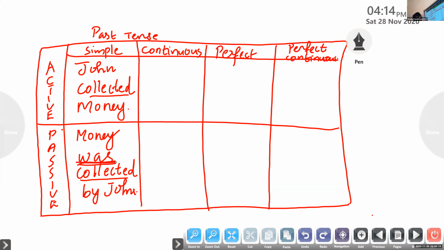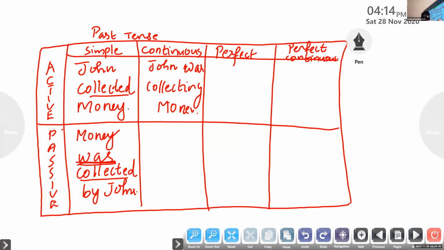Okay, change the same sentence into past continuous. John was collecting money. Excellent. Is Hira giving me the answer? Yes, ma'am. Very good. Excellent, Hira. Keep it up. John was collecting money.